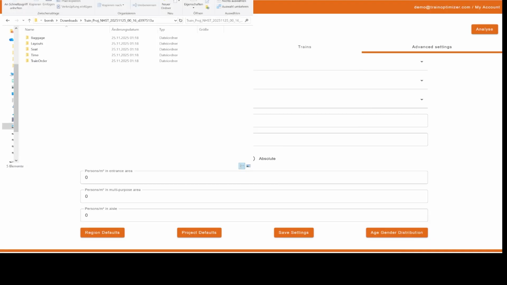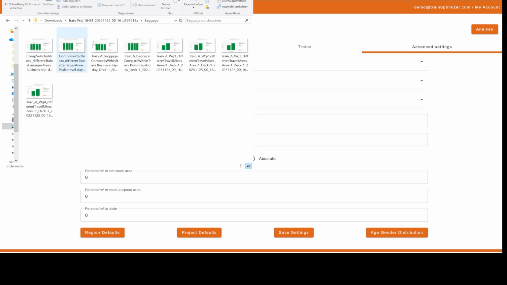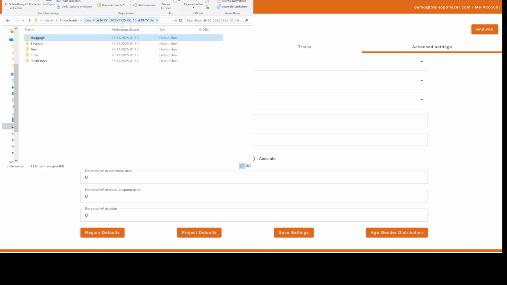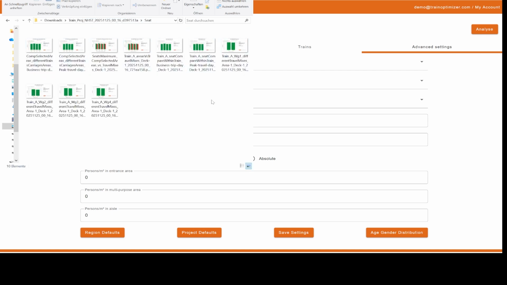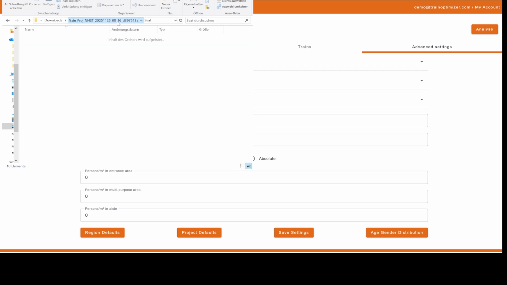If the evaluation is carried out for an entire train, the following subfolders are available in the downloaded zip folder. We again have the baggage folder for all graphics relating to luggage storage. Seat again for all graphics relating to seat usability. Time for all graphics relating to passenger changeover time, either in cumulative or absolute form.